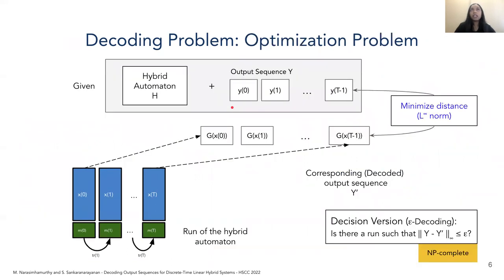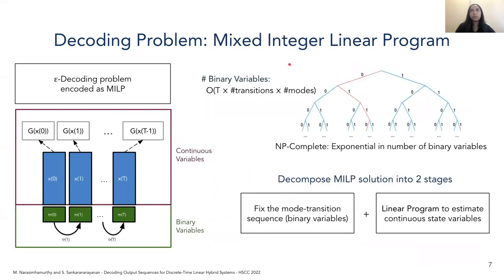Going back, the decoded output sequence needn't necessarily match the given output sequence exactly due to the presence of noise. So in essence, what the optimization problem is doing is trying to identify an output sequence that obeys the semantics of the hybrid automaton whilst being as close to the given output sequence as possible.